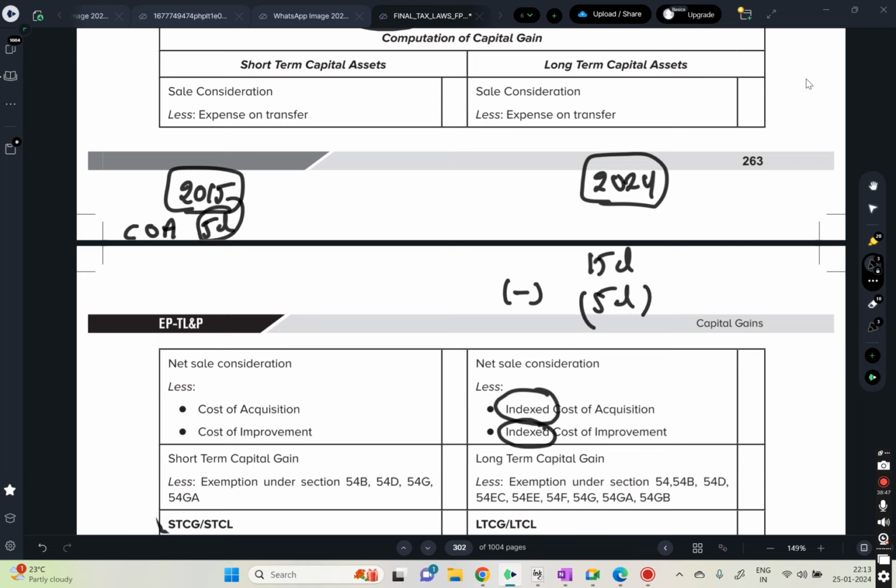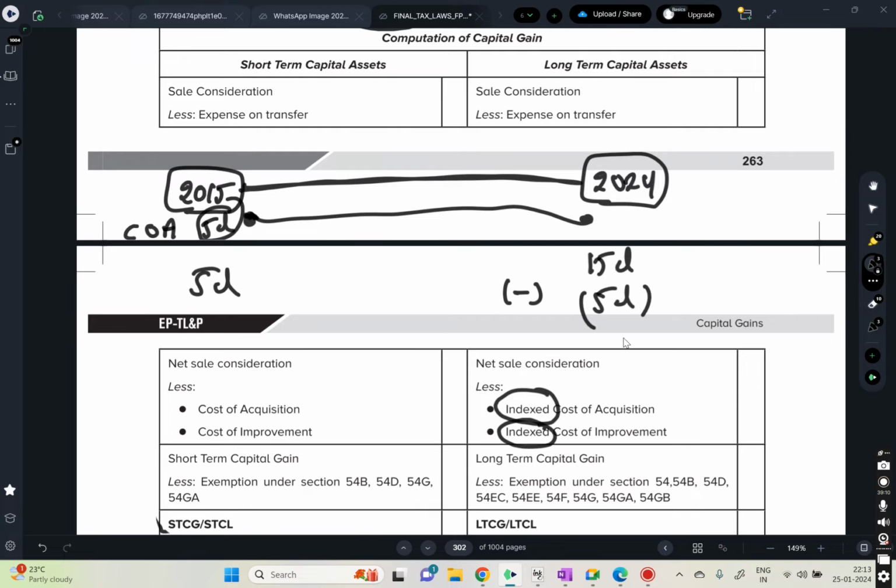See, if I just directly deduct only 5 lakhs, it's not fair because the time value of money is different. So in 2015, 5 lakhs, in 2024 its value is more, right? So that's why we need to convert from 2015 to 2024. This 5 lakhs, we need to adjust the inflation, we need to adjust the time value of money.